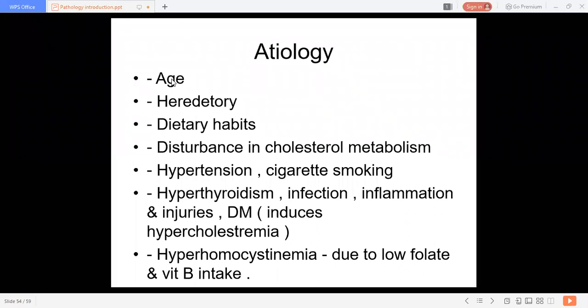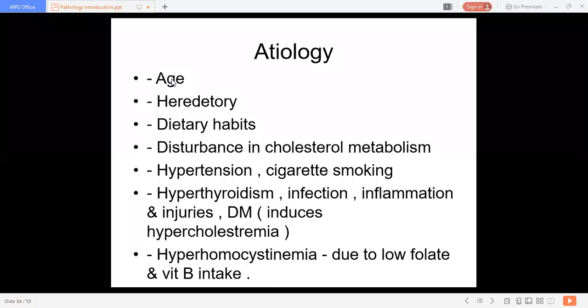Due to loss of elasticity, the vessel wall cannot resist the pressure, and if the pressure increases, cracks develop in the tunica intima. So the endothelium may get damaged here. Whenever damage occurs, as I told you, a repair process starts, and as part of this repair process a thrombus gets formed, and later it gets converted into an atheromatous plaque.